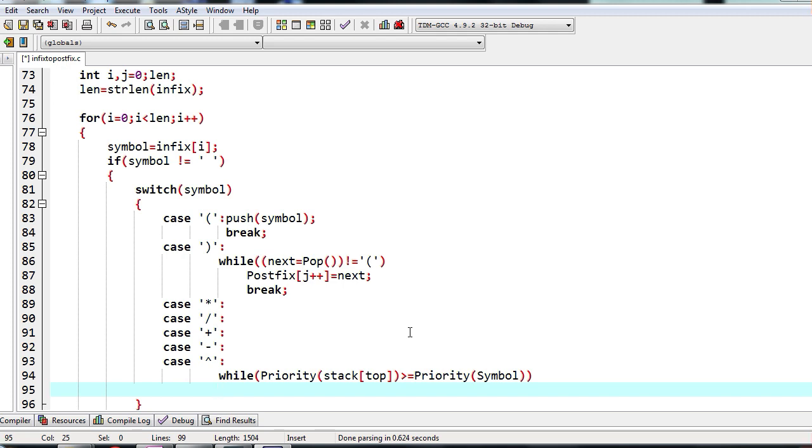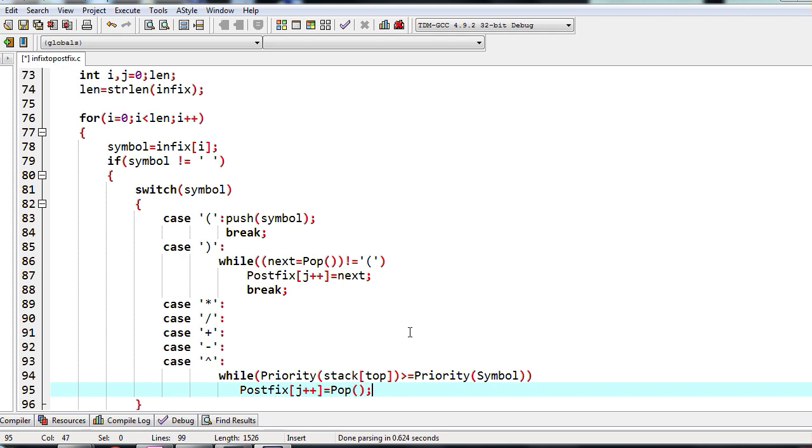If the priority of the character at the top of the stack is greater than or equal to the priority of the symbol that we are scanning, then we have to keep on copying it to postfix[j++].